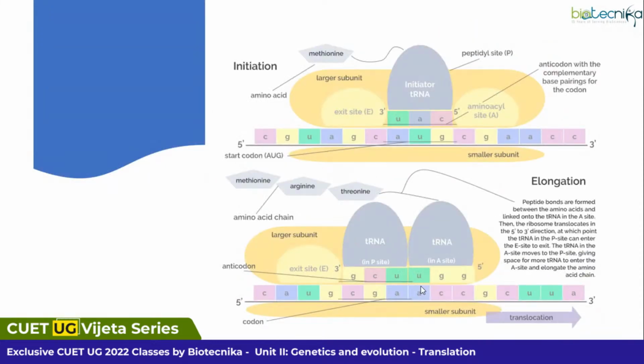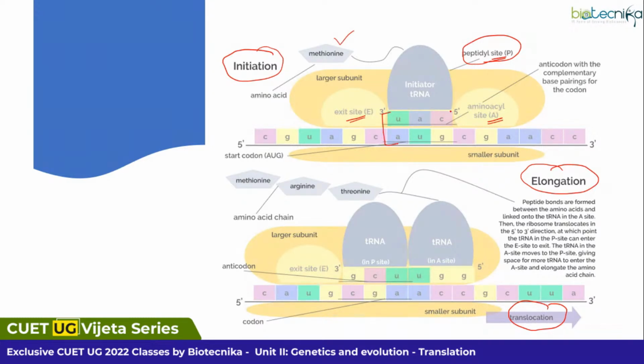If you look at this picture, it comprises three steps. First is initiation, second is elongation, and third is translocation. In the initiation, as you can see, this is your A site, this is your P site, and this is your E site. As I said, in your P site you will have methionine, the initiator tRNA, present.